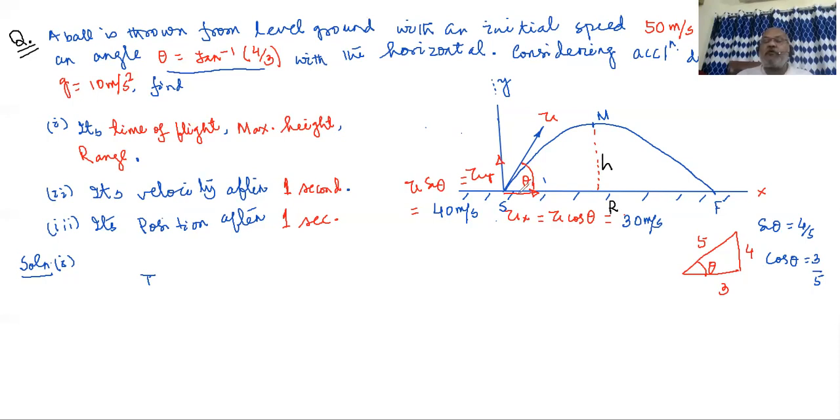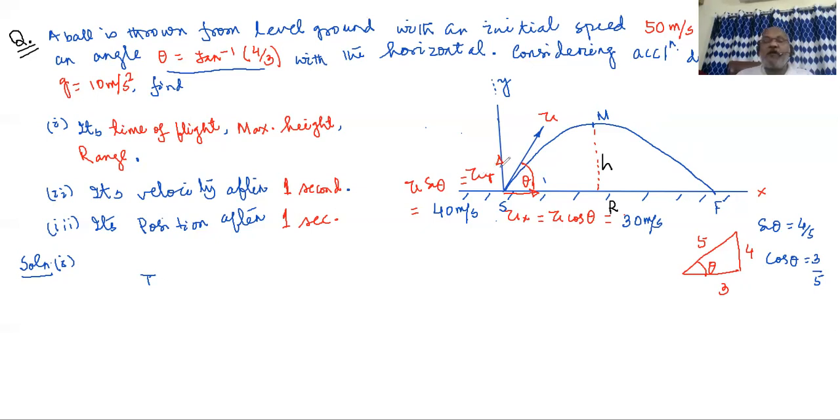Horizontal motion only tries to drag the body horizontally along X. Here horizontal motion and motion along X are equal. And vertical motion we have also branded as Y motion. So for how much time the body will be remaining in air depends upon vertical motion, not on horizontal motion. Horizontal motion doesn't at all try to lift the body up, or want the body to spend some time in the air.